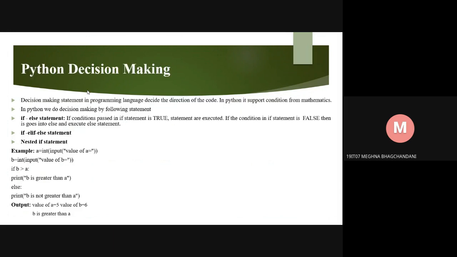Python decision making. Decision making statements in a programming language decide the direction of the code. In Python, it supports conditions from mathematics. In Python, we do decision making by the following statements. First is the if else statement. If the condition passed in the if statement is true, the statements are executed. If the condition in the if statement is false, then it goes into else and executes that statement. If else statement, nested if statement. So here is an example of the if else statement.